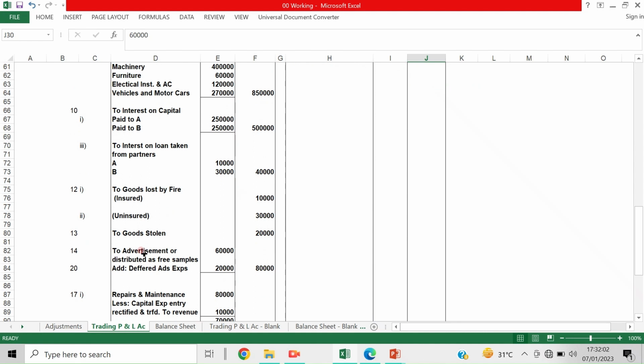14th adjustment: advertisement or distributed as free samples, 60,000. There is no advertisement there, so that should be debited to the profit and loss account. This is an additional entry; when the 20th entry comes, I will explain that. That is the reason it is taken into the outer column. If these other entries were not there, then it should be taken to the outer column straight away.